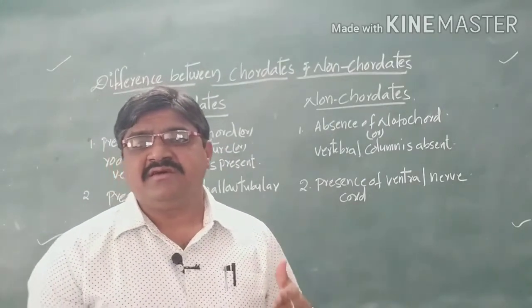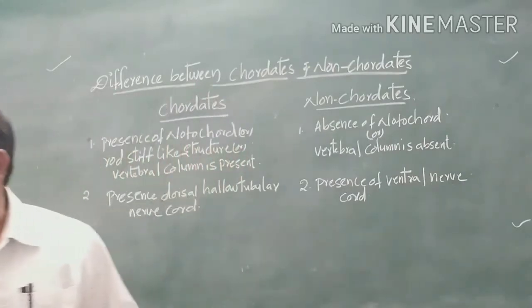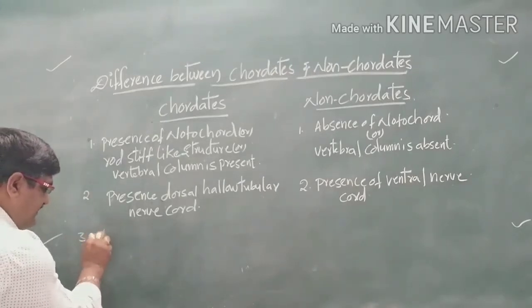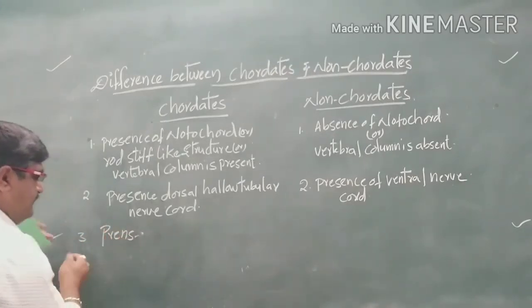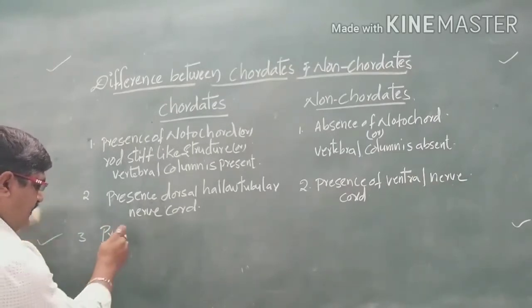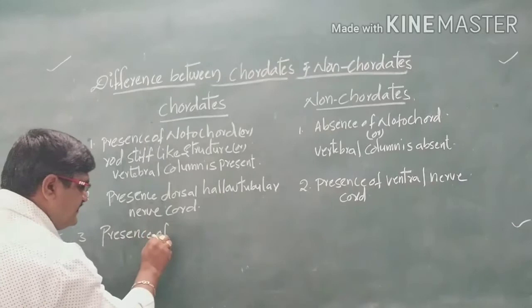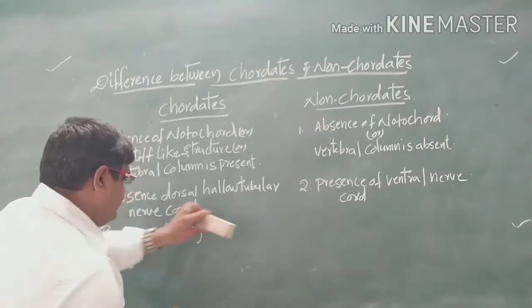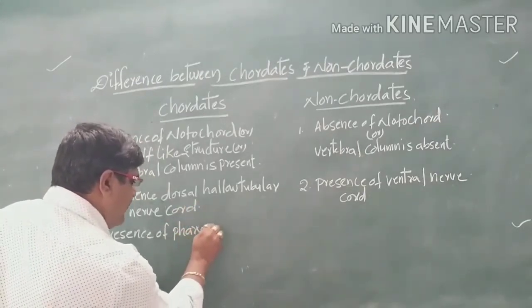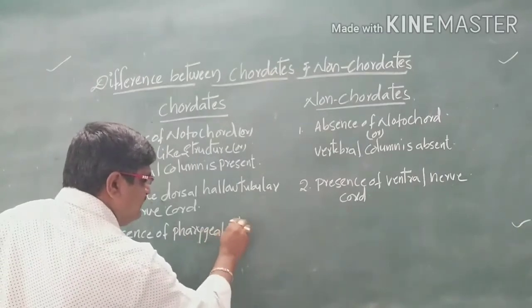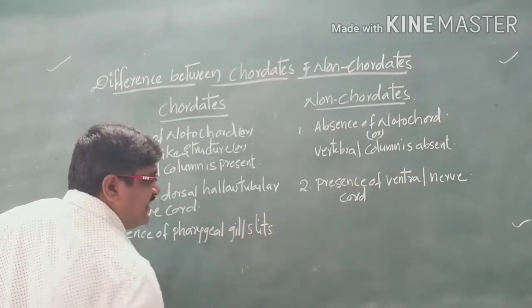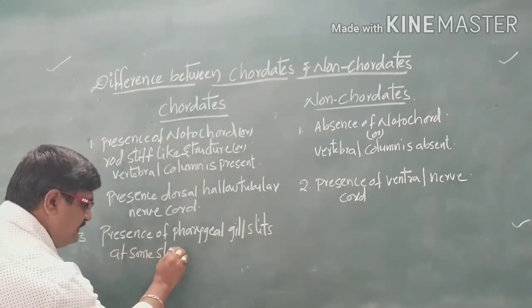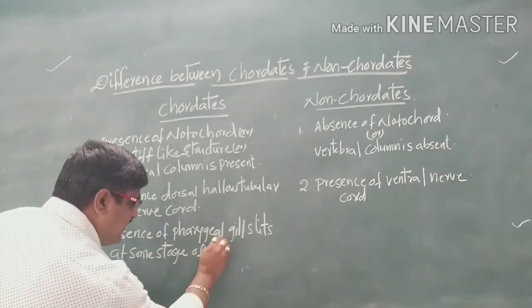Next, coming to the third point, the presence of pharyngeal gill slits at some stage of life history.